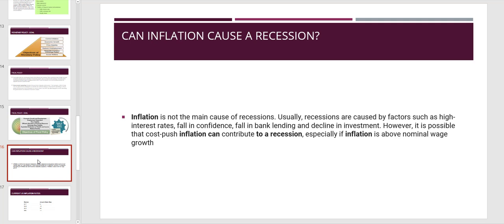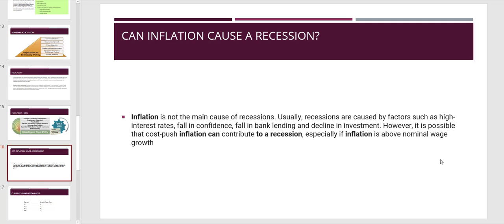Can inflation cause a recession? So let's see. Inflation is not the main cause of recession, okay? Usually, recessions are caused by factors such as higher interest rates, which we just talked about. If the government's fiscal policy is that they charge more money to the banks, it trickles down to the lower guys paying more money, a fall in confidence, a fall in bank lending, and a decline in investment, right? If we can't get money, we won't be spending, therefore we won't be investing. However, cost-push inflation can contribute to recession, especially when inflation is above wage growth.